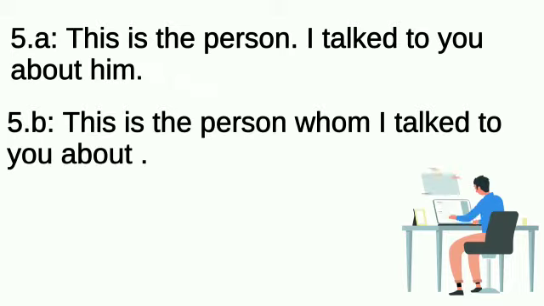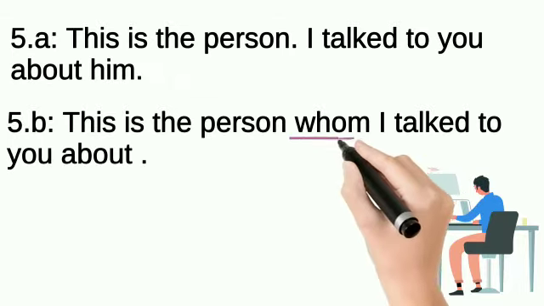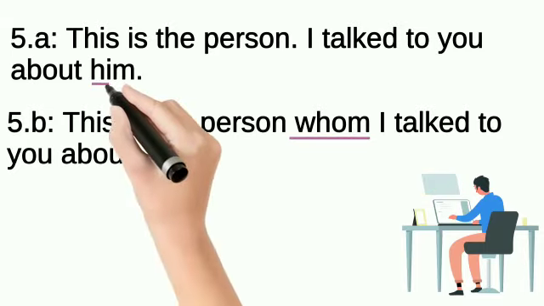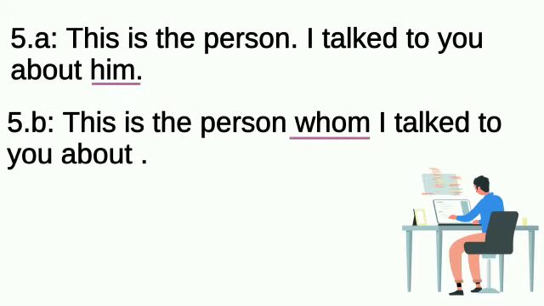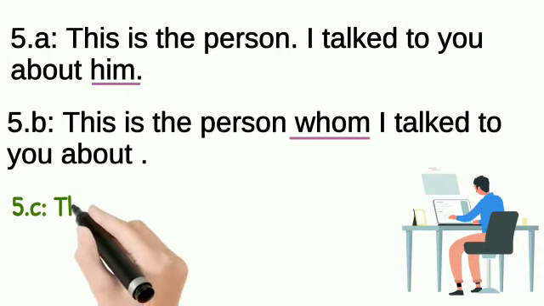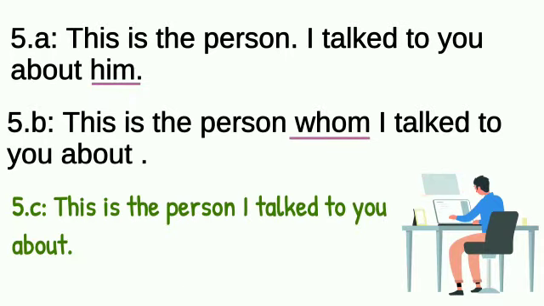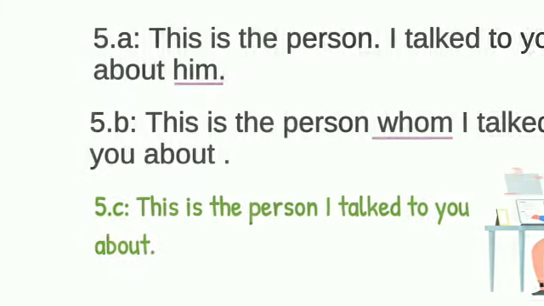In the example 5b, the relative pronoun whom is the object of the subordinate clause. When the relative pronoun is the object, it may be omitted from the clause. Dear students, you can write the example like this: This is the person I talked to you about. Here we have omitted whom.